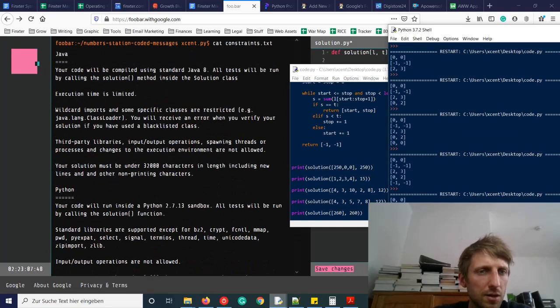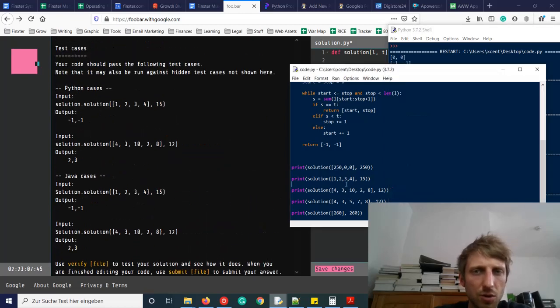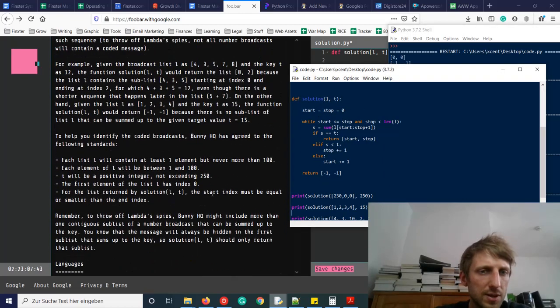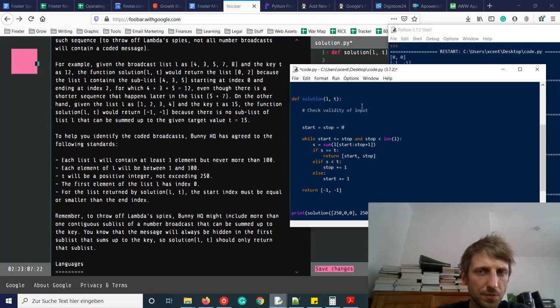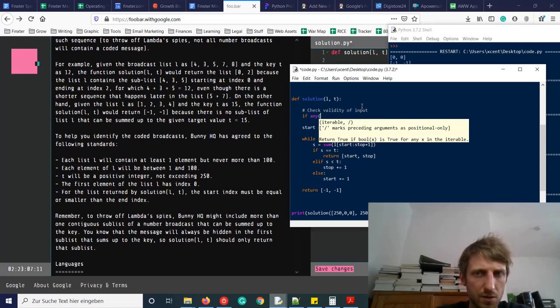Okay, so I don't know. Of course, this solution is more powerful because it allows some cases they argue will not actually happen. So let's check. Each element of L will be between 1 and 100. So let's maybe add these checks. Check validity of input here. If any element of the list